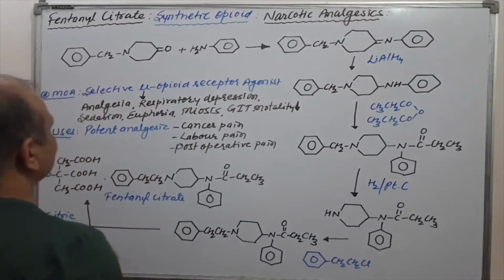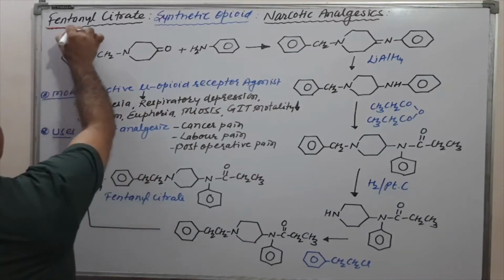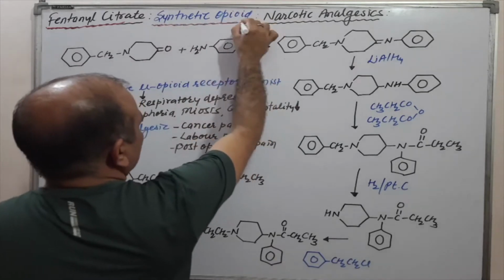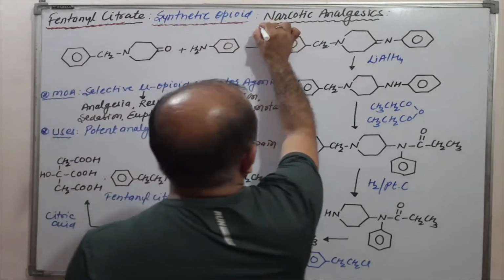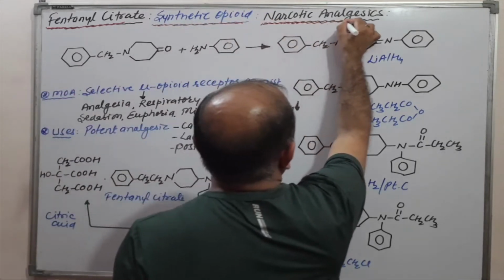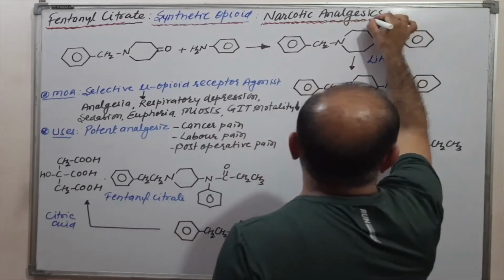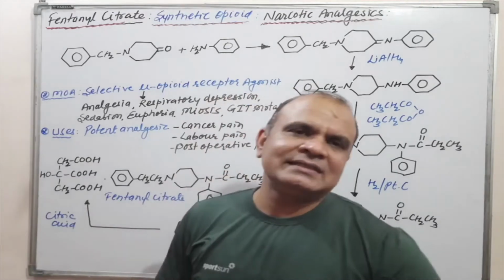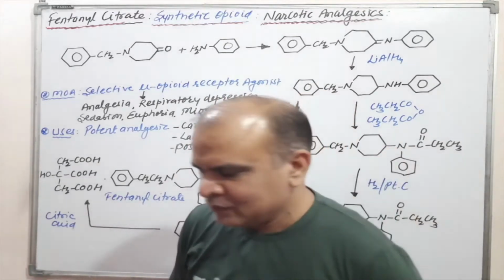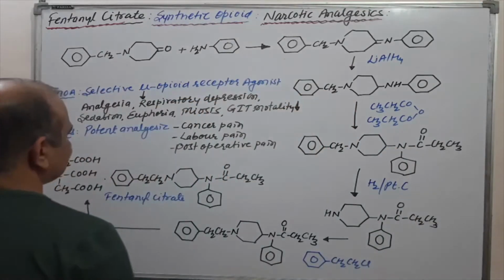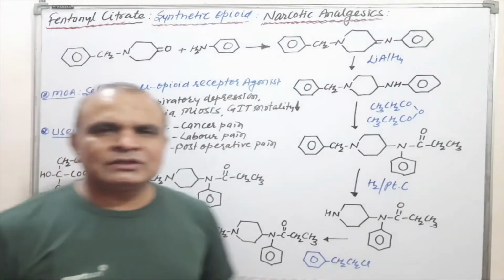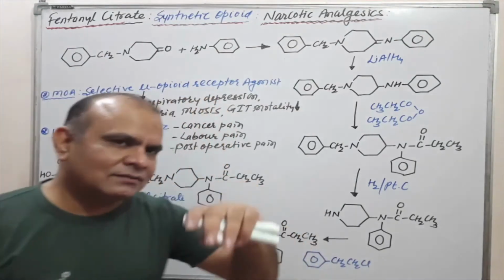As you know, fentanyl citrate we have discussed in the synthetic opioid receptor category. Opioid analgesics means that it belongs to narcotic analgesics. Why narcotic analgesic? Because it is related to morphine. Okay, now come to the synthesis. Before going to synthesis, we should discuss the mechanism of action as well as the uses.